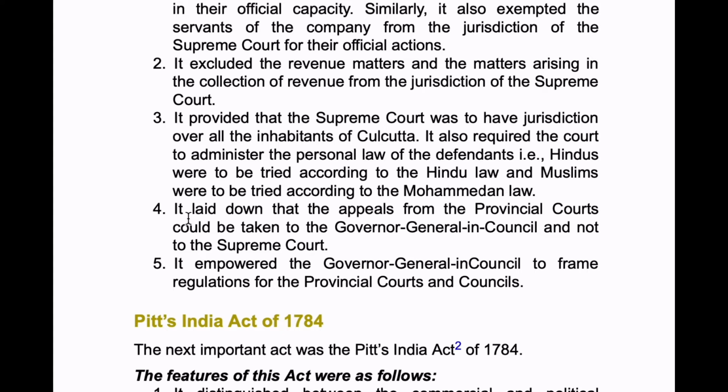And fourth, it laid down that the appeals from the provincial courts could be taken to the Governor General and Council and not to the Supreme Court. And next, it empowered the Governor General and Council to frame regulations for provincial courts and councils. So the Governor General has to frame regulations for provincial courts and councils, and the appeals from provincial courts should be taken to the Governor General, not to the Supreme Court.